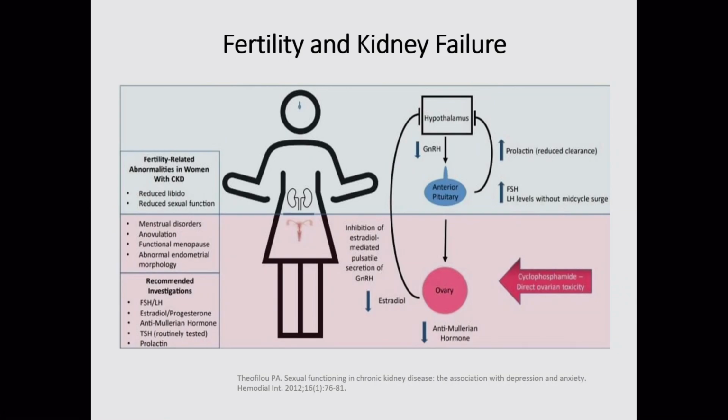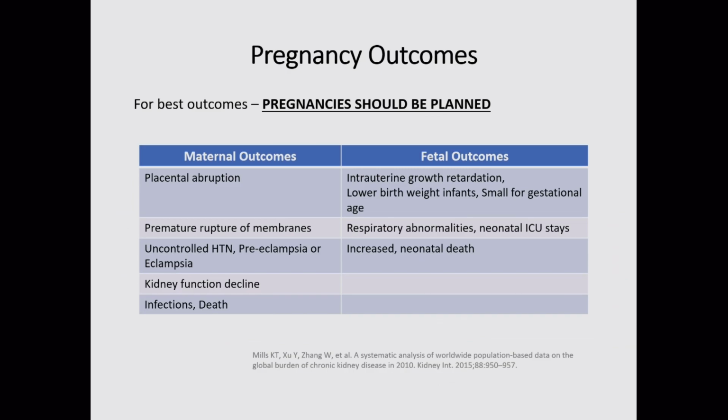So we all know that the causes of decreased fertility in end-stage renal patients are various: reduced libido, reduced sexual function, menstrual disorders, and various metabolic and biochemical derangements are there in our female patients who are on dialysis. Various pregnancy outcomes have been studied throughout history on maternal as well as fetal outcomes.